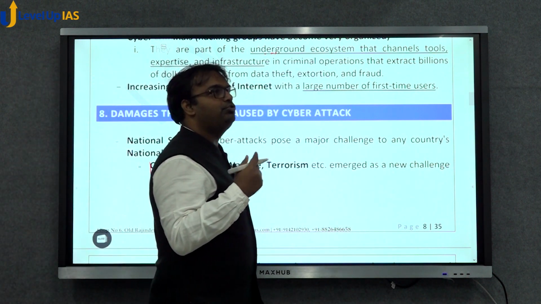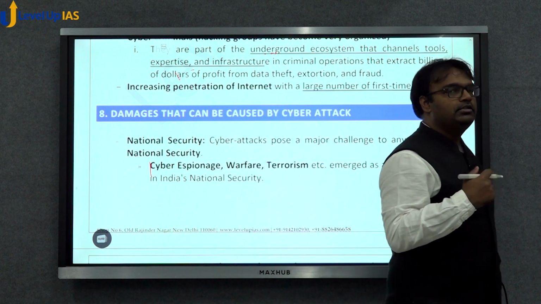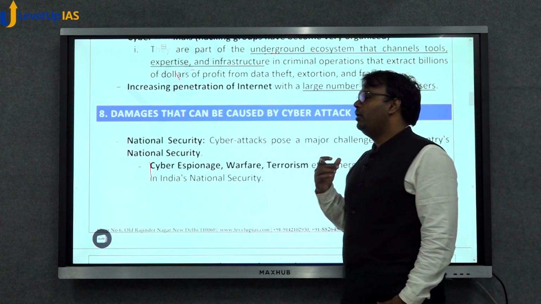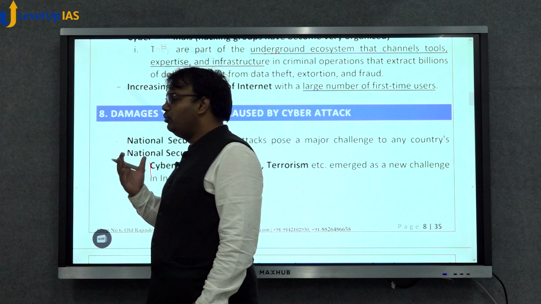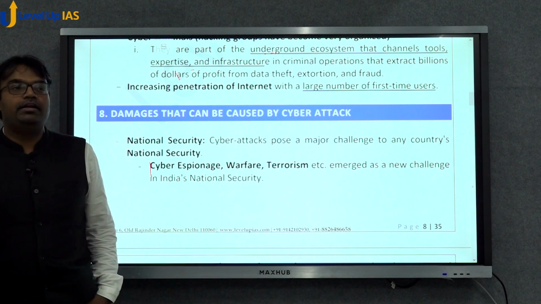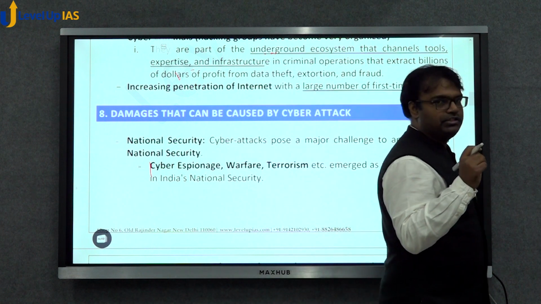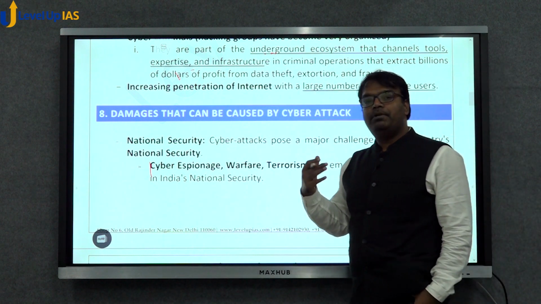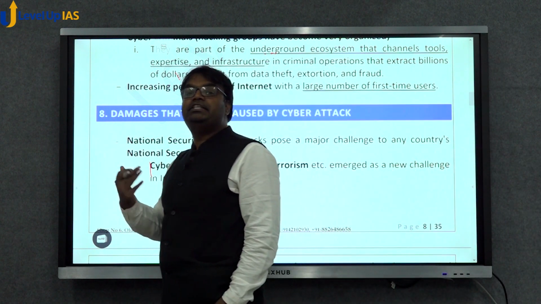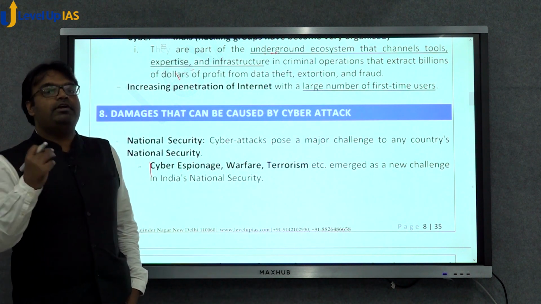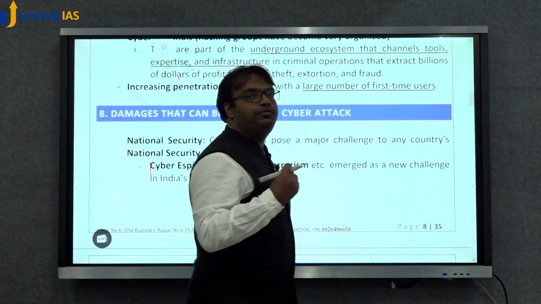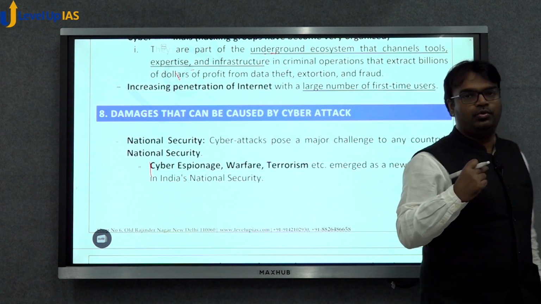They should keep their software updated. They should not go to unrecognized websites. Financial transactions should only happen through https protocols. These are some fundamental things which every internet user should know.